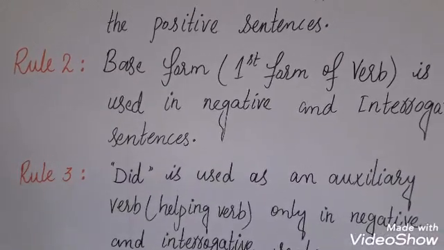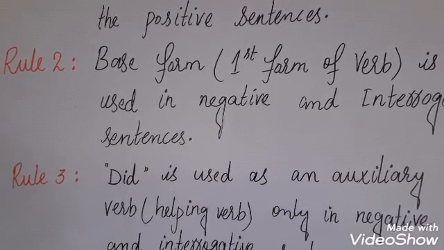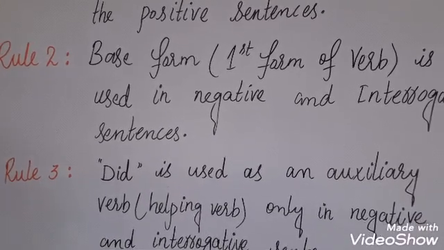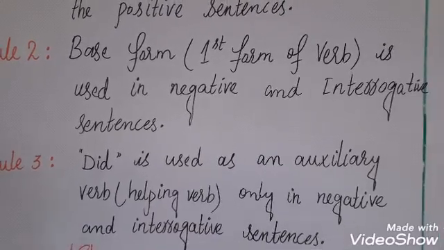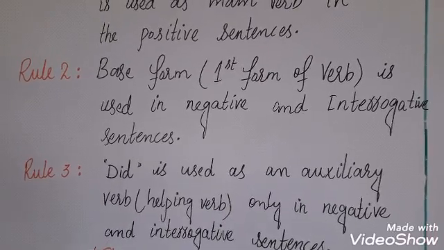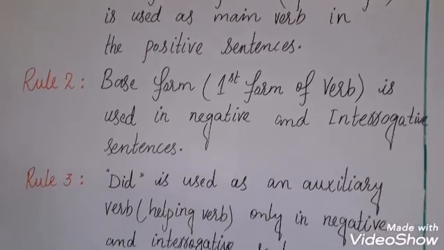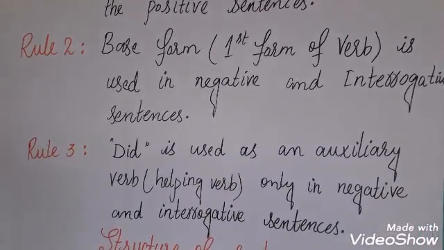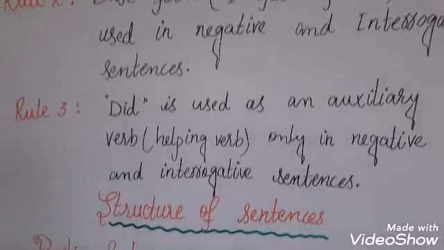Rule number 2 is base form or first form of verb, that is identified with V1, is used in negative and interrogative sentences. So in positive sentences we will use second form, and in negative and interrogative sentences we shall use first form of verb.